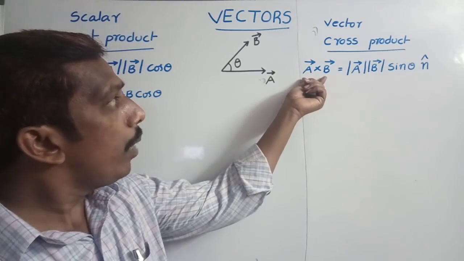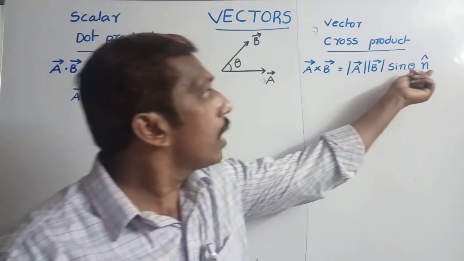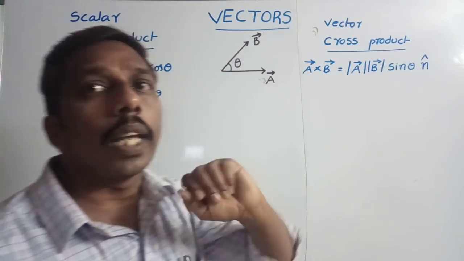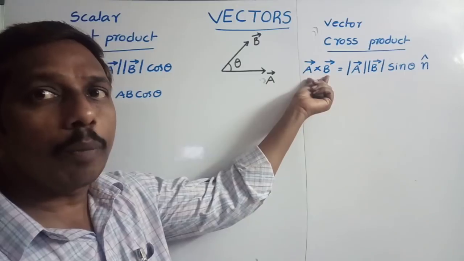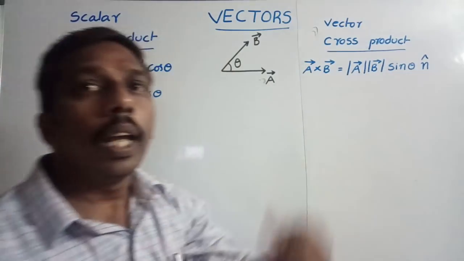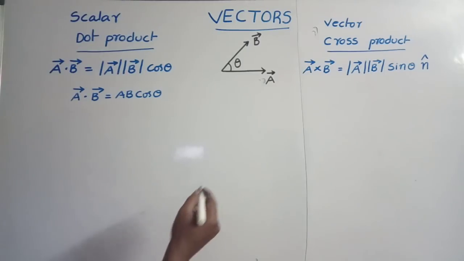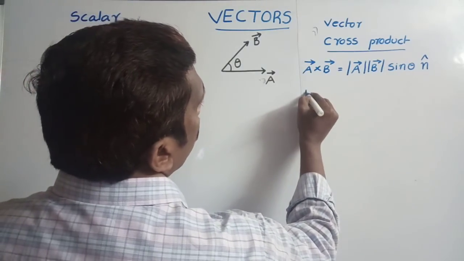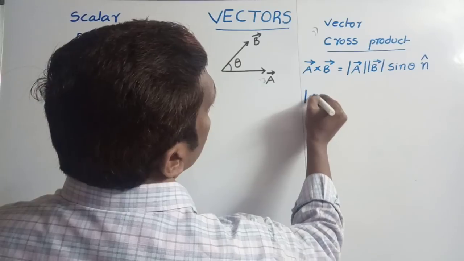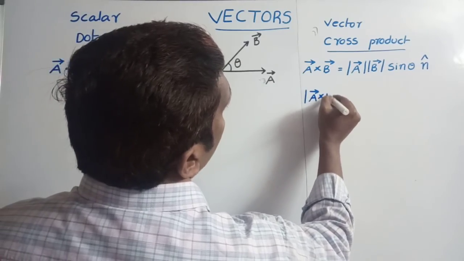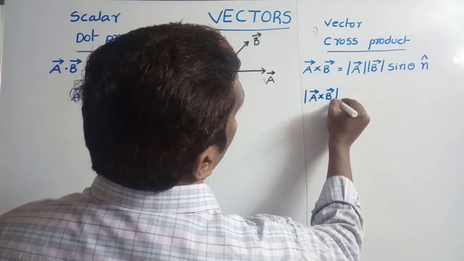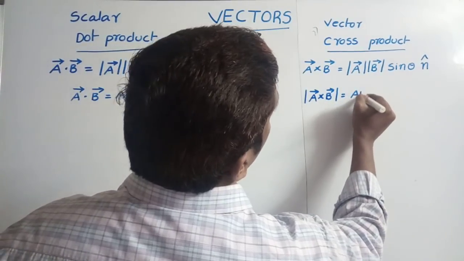Suppose A and B are in the XY plane. This n cap is in the z axis direction. If A and B are in the YZ plane, this n cap is in the x axis direction. Like this we can define a dot product and a cross product. From this, the magnitude of A bar cross B bar is equal to AB sin theta.